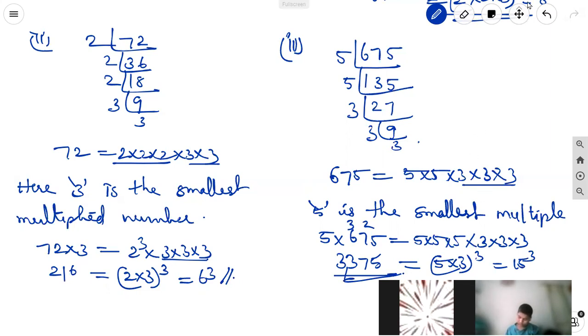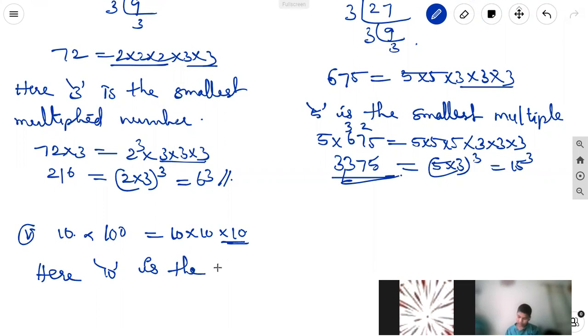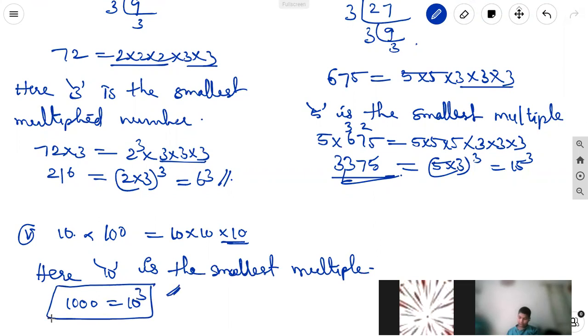The fifth problem is 100. 100 means it is 10 square, 10 into 10. We need one more 10. So here 10 is the smallest multiplier to make a triplet. So 10 into 100 is 1000, which is equal to 10 cube. It is the solution.